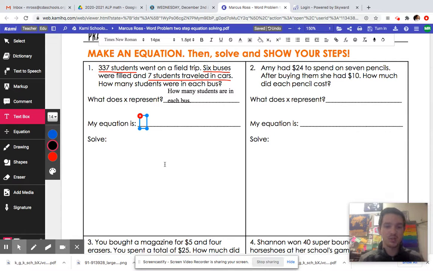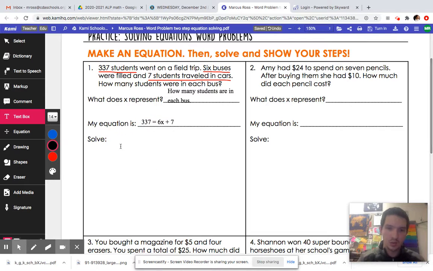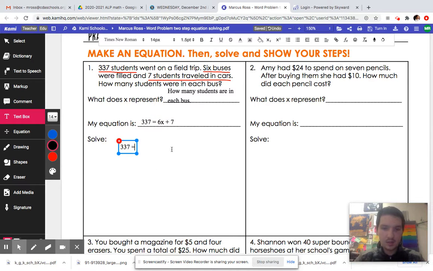So when we're writing this equation, I know there's a total of 337 students. We know that we have 6 buses, and we know that our x is the number of students on each bus. And we also know that there's an additional 7 students that did not go on a bus, that went in cars. So if we do 6 times x, the number of buses times the number of students, plus 7, you should get 337. So let's walk through this and see if we get it correct. 337 equals 6x plus 7.